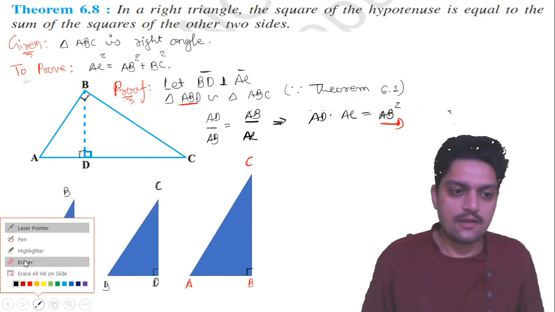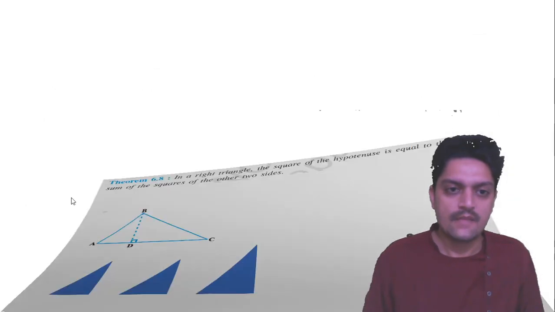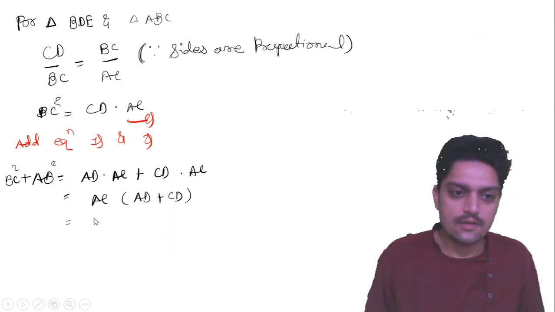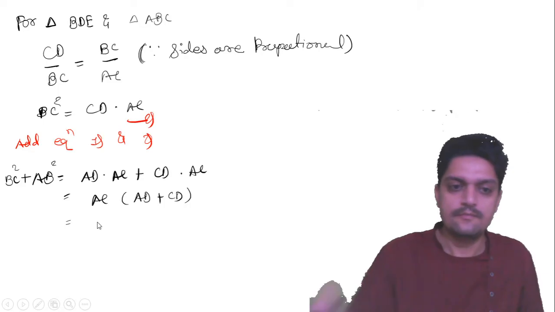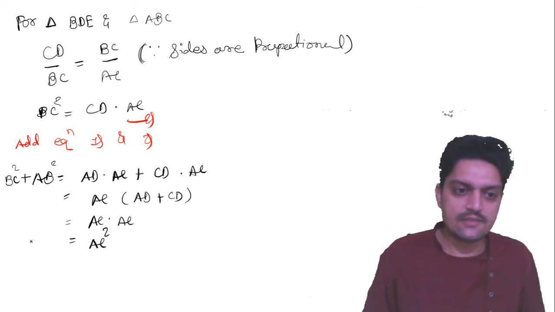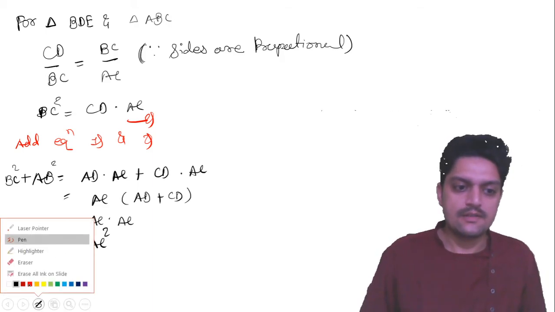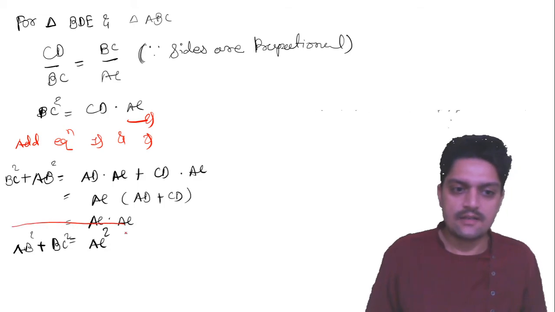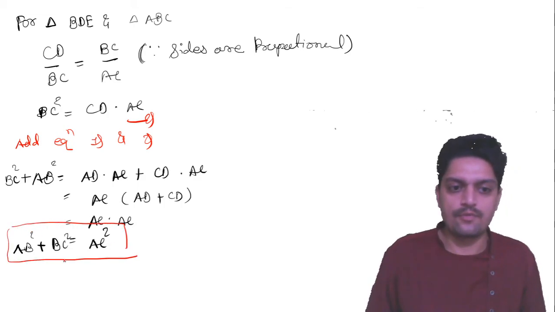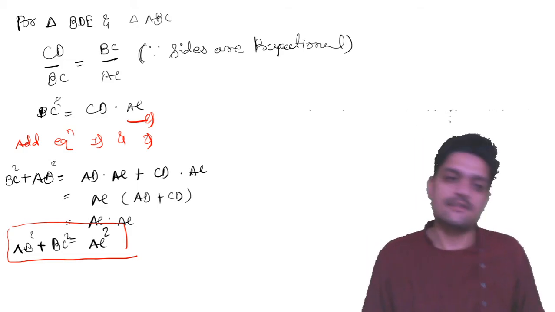So AD plus CD is equal to AC, and again AC, so AC into AC is AC square. So you can write AB square plus BC square is equal to AC square, and this is the proof.